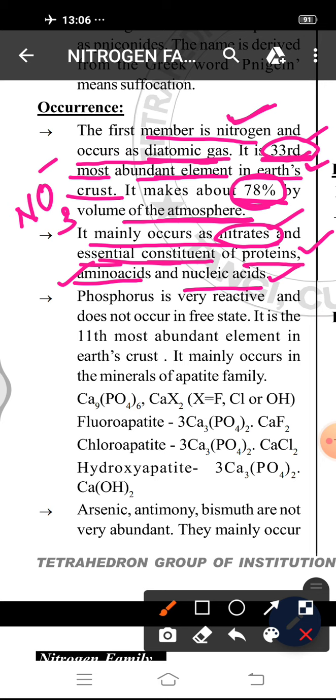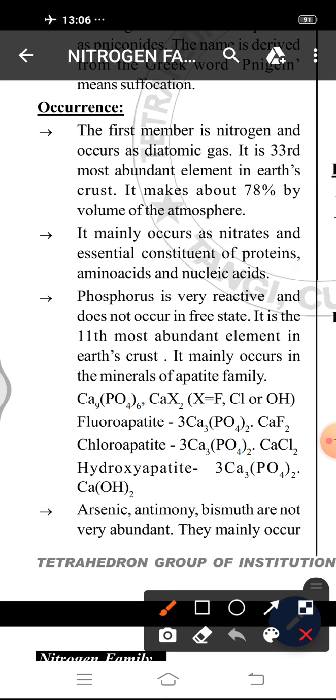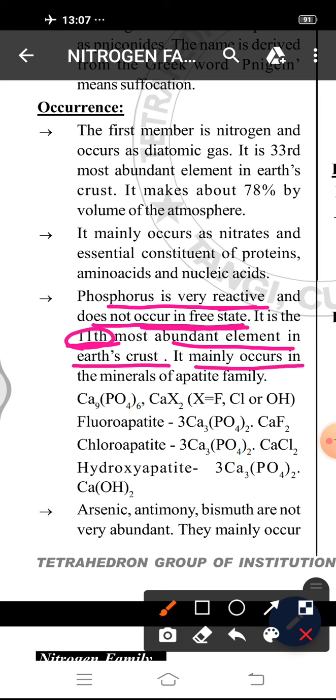Then comes the second element of this group family, that is phosphorus. Phosphorus is very reactive and does not occur in free state, and it is the 11th most abundant element in earth crust. Since it is reactive, it is not available in free state but in combined form. It mainly occurs in the minerals of the apatite family.